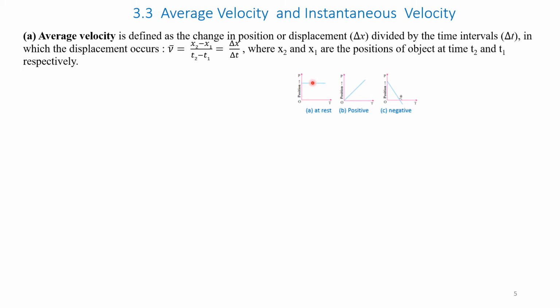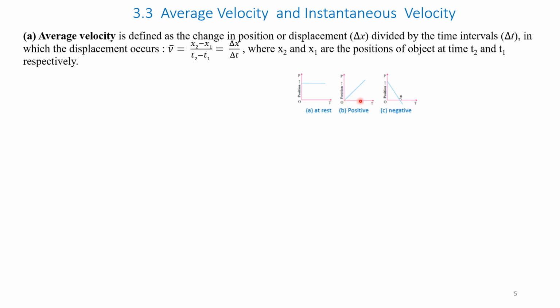This is a position versus time graph. Here the particle is at rest, so with respect to time, the position does not change. It remains the same, that is at this point. In figure B, the position is changing. It is increasing with respect to t.